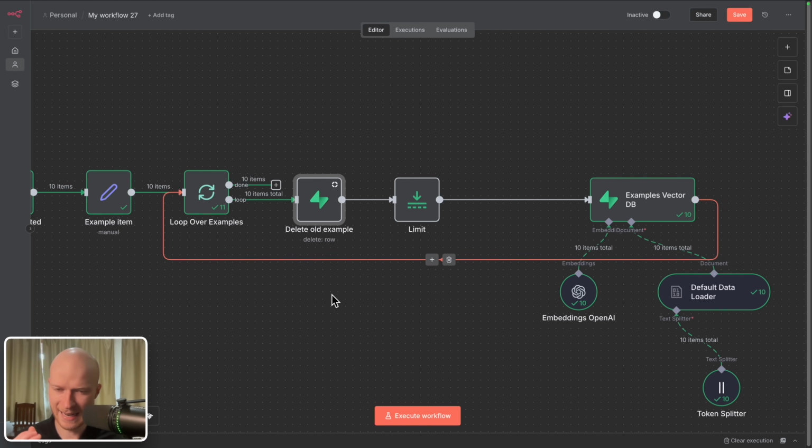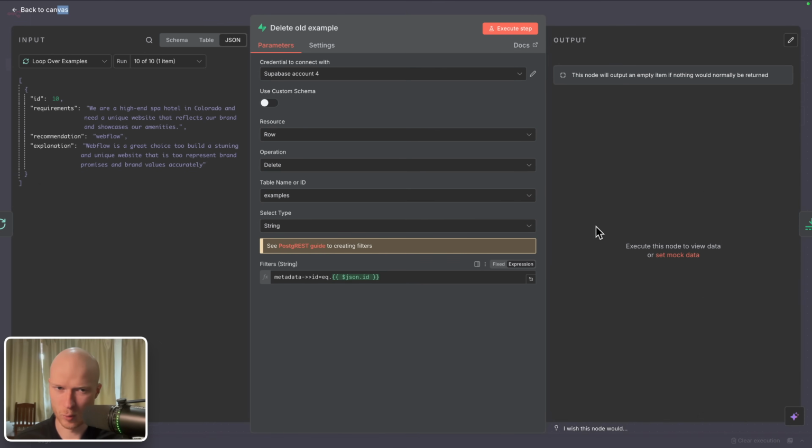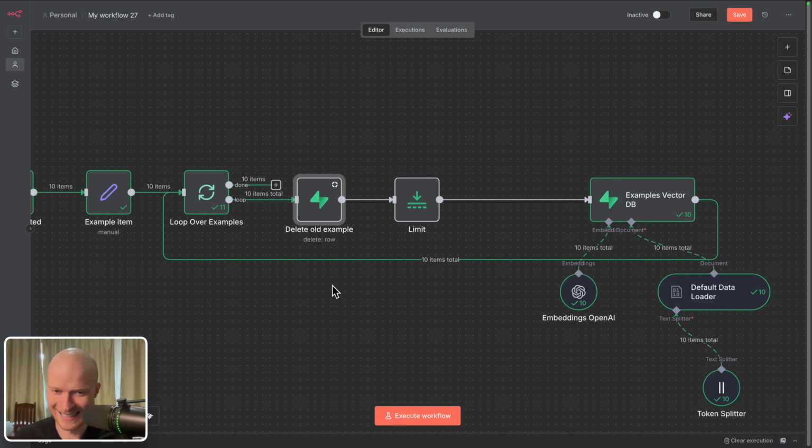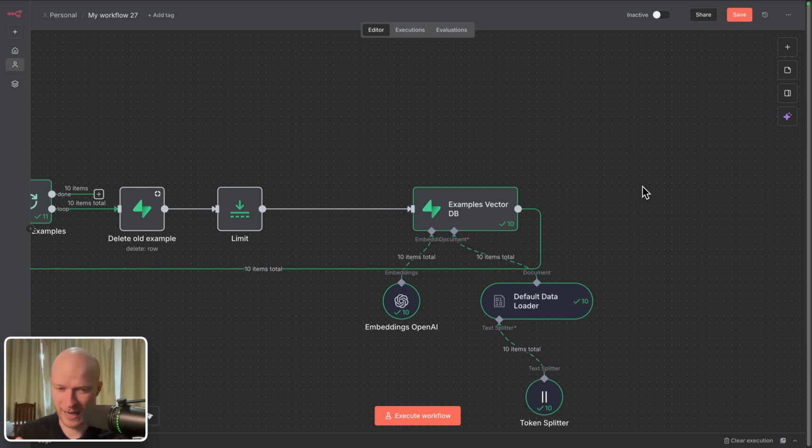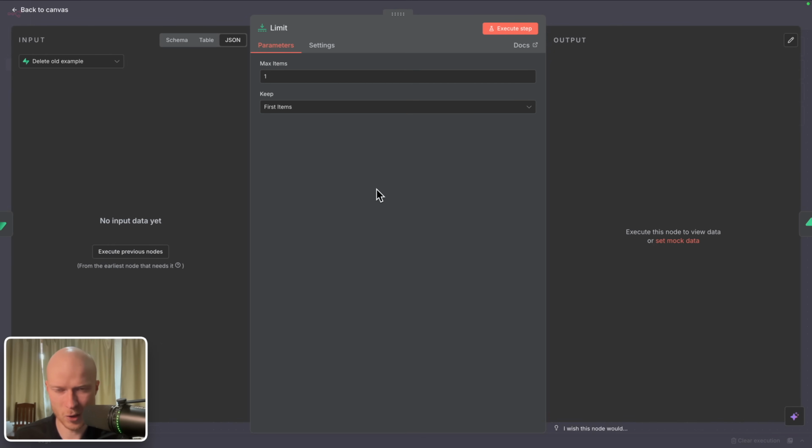So when we delete an old example and for some reason there are already some duplicate entries for that example in the vector database because we made some mistake or something like that, then this node here would return multiple items as output depending on how many duplicates it deletes. But then this right here would receive multiple items as input and thus would execute multiple times and would just add the duplicates again into the vector database, which is why I add this limit node here to limit the amount of items to 1.